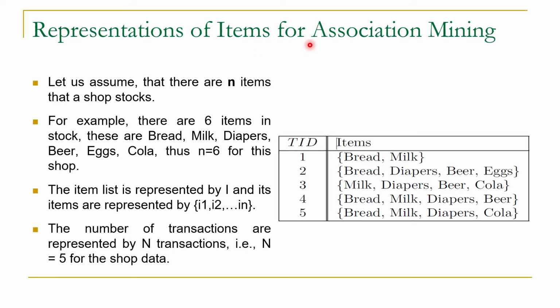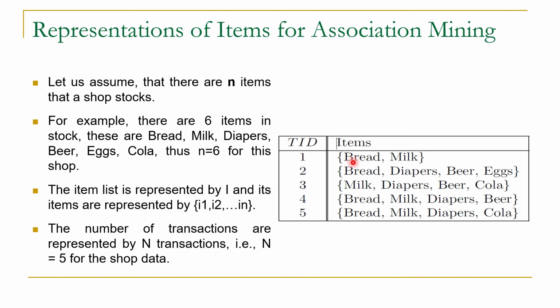Now let us understand the representation of items in association mining, because we will use this representation during our discussion on different algorithms of association mining. So here N is considered the list of items in the stock. Let's suppose we are looking at transactions. These are the transaction IDs 1, 2, 3, 4, 5. You can consider these as different bill numbers.